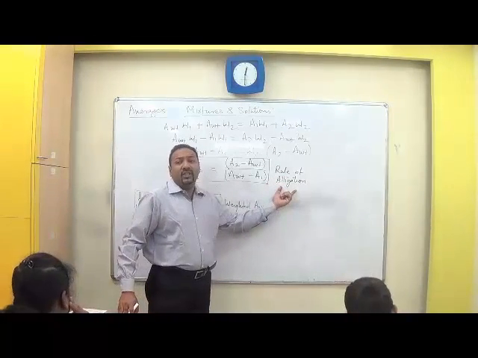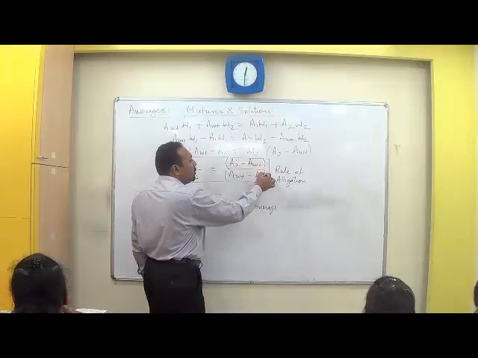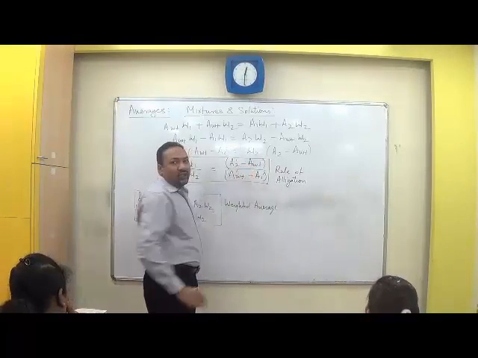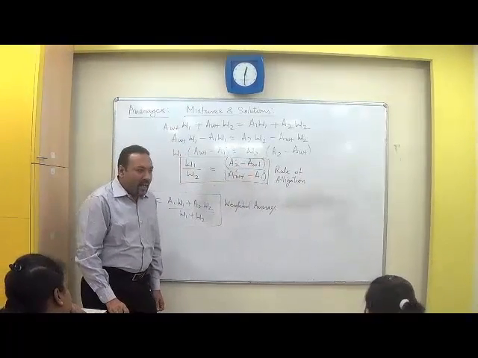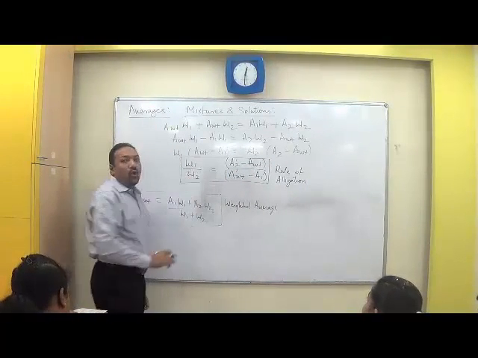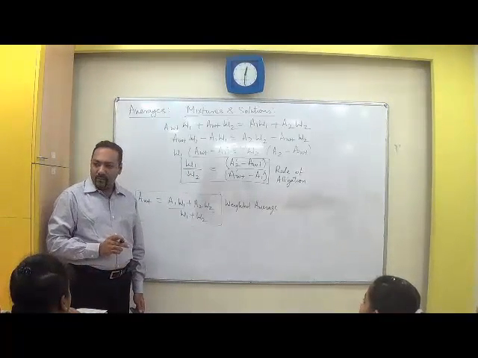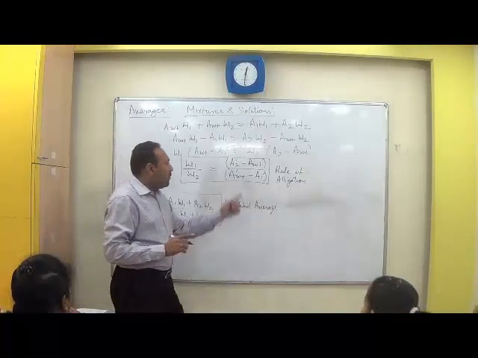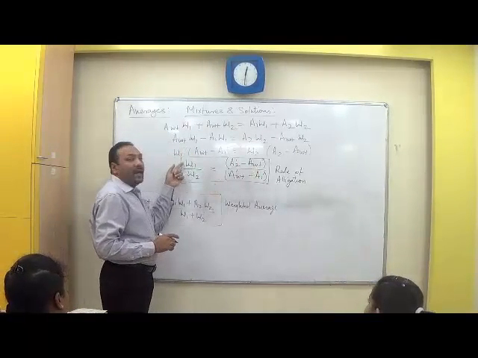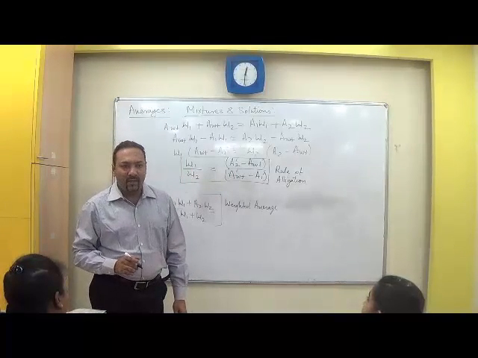What does rule of alligation say? Rule of alligation says, if you know the individual averages, that is A1 and A2, and you know the weighted average, that is AWT, then in that case you can find out the ratio in which the two quantities should be mixed to get the answer. I'll repeat. If you know the individual averages and you know the weighted average, you will be able to identify or find out the ratio in which the two quantities should be mixed.